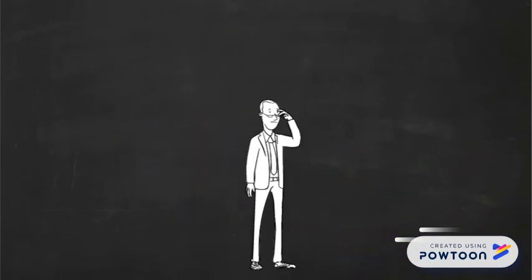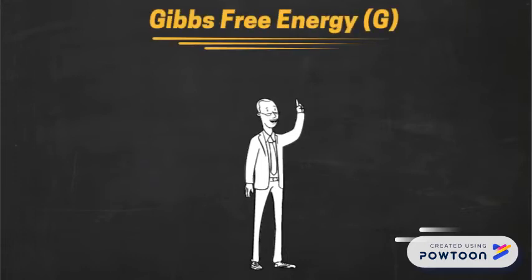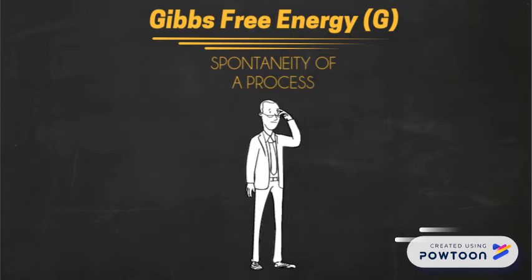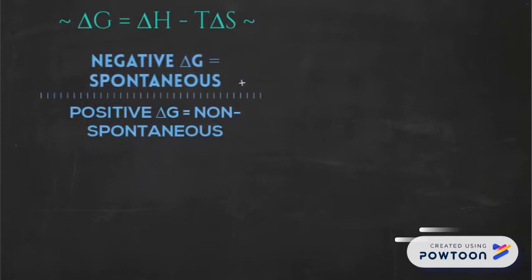Okay, next we go to the Gibbs free energy formula explanation. G, or Gibbs free energy, tells us whether a process will be spontaneous or not, meaning if it will simply happen on its own. The change in Gibbs free energy is given by this equation, which includes change in enthalpy, change in entropy, and temperature. If delta G is negative, the process is spontaneous. If positive, it is non-spontaneous.